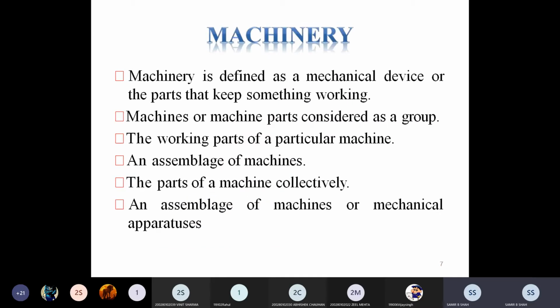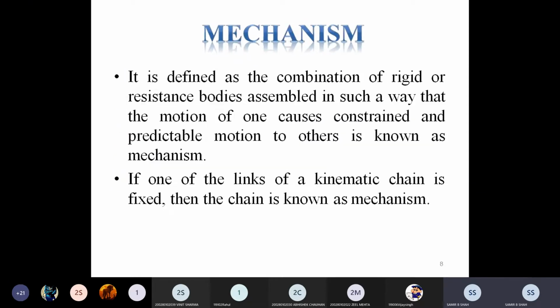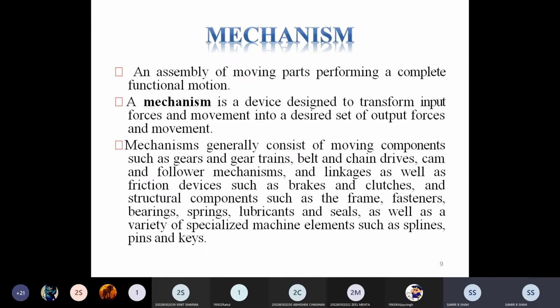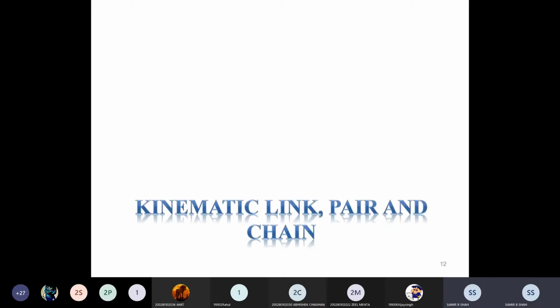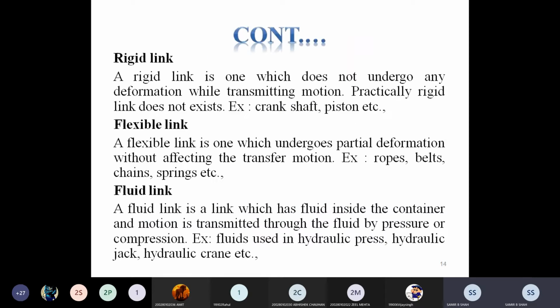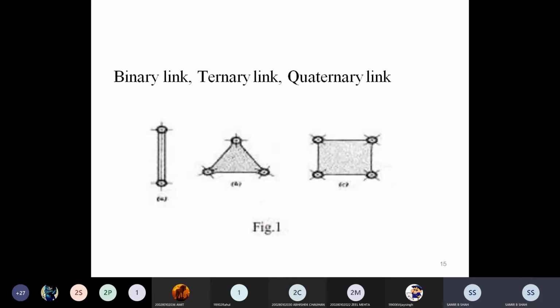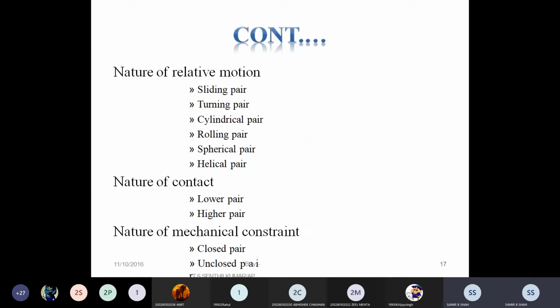After that, the terms which are unknown and very important from the subject point of view, that is machinery, mechanism, machine, structure, mobility, movability, etc. We discussed in detail with proper examples. After that, we discussed kinematic link, pair, and chain with the classification of each and every type.